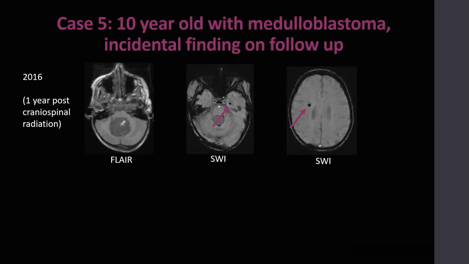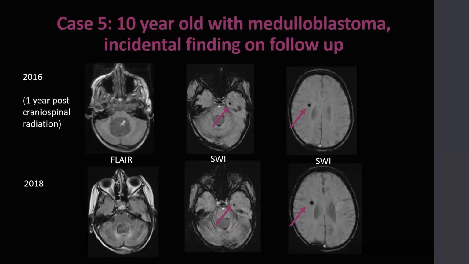Case 5 is that of a 10-year-old with medulloblastoma who had incidental findings on follow-up. MRI from 2016, which was performed 1 year following whole brain radiation treatment, demonstrates the presence of the known medulloblastoma within the posterior fossa. However, there are also foci of blooming artifact in the left temporal lobe and in the right corona radiata.